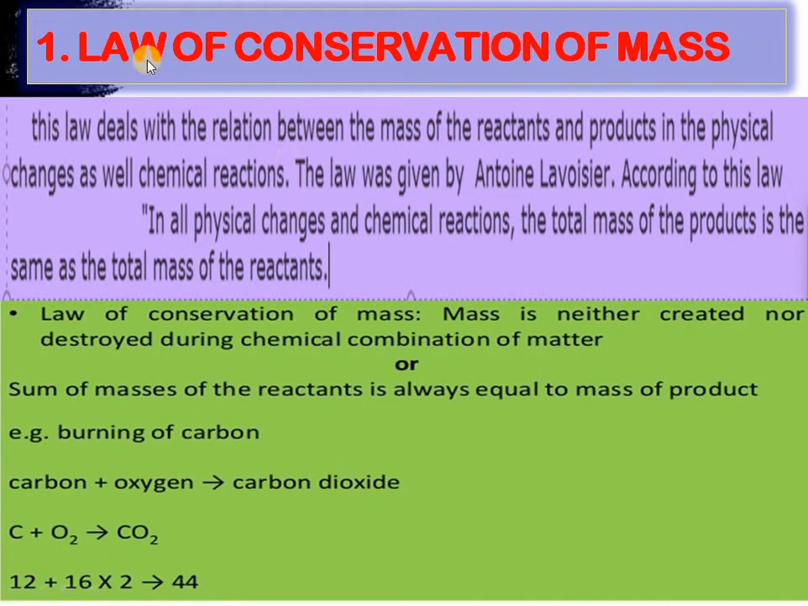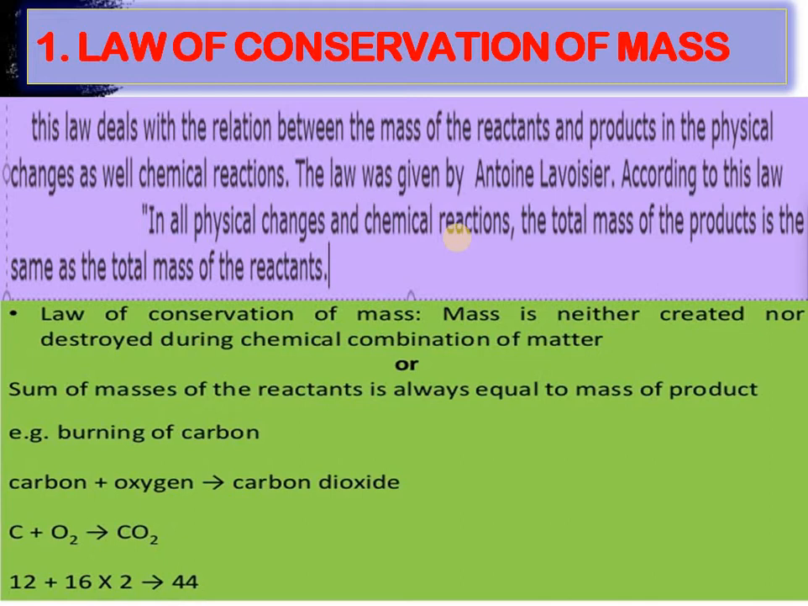Moving to the next, our first law is the law of conservation of mass. This law deals with the relation between the mass of the reactants and products in physical changes as well as in chemical reactions. We learned what physical changes and chemical reactions are in earlier videos. The law was given by Antoine Lavoisier. According to him, in any physical change and chemical reaction, the total mass of products is the same as the total mass of the reactants, or we can say that mass is neither created nor destroyed during chemical combination. So the sum of masses of reactants is always equal to the mass of the products.